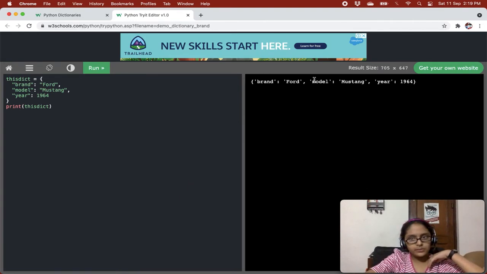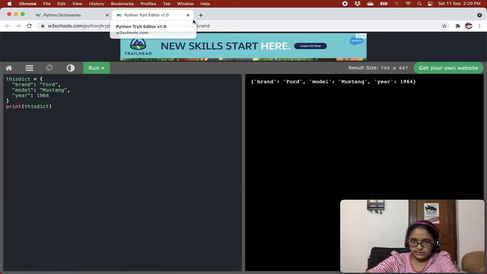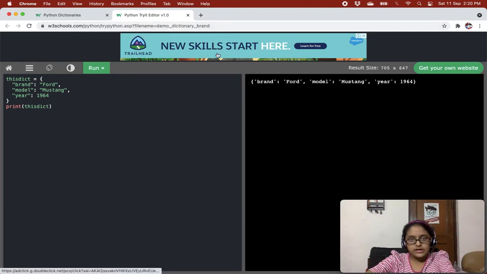Brand Ford, model Mustang, year 1964. So it has a defined order. And if dictionaries were unordered, like sets, before 3.6, they would come in random order. Unordered means they can come in any order, they are random, they cannot be accessed by indexes. And ordered means they have a defined order, they can be accessed by indexes.